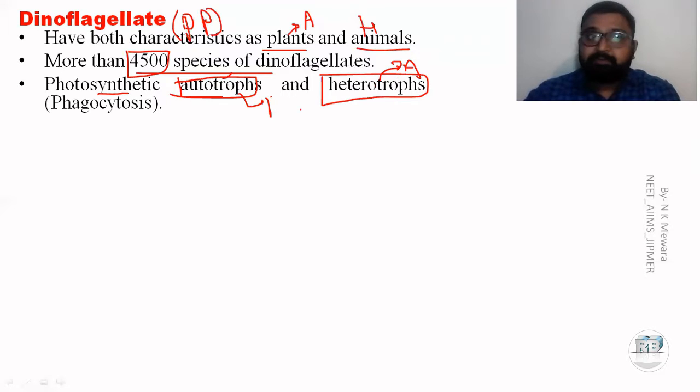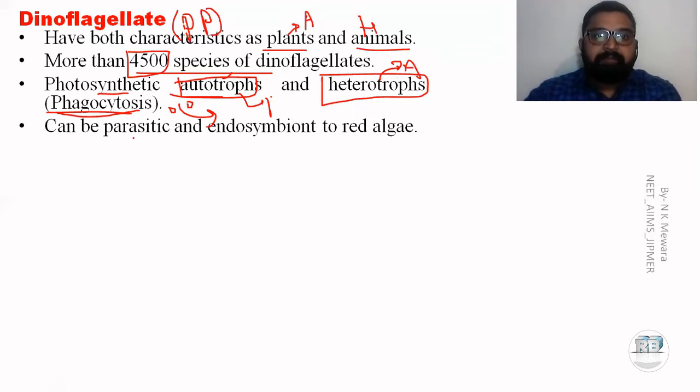Which type of heterotrophy? Phagocytosis. What do you mean by phagocytosis? Any liquid particle or solid particle engulfed through the process of endocytosis. They can be parasites and endosymbionts, having a symbiotic relationship with the red algae. Okay.